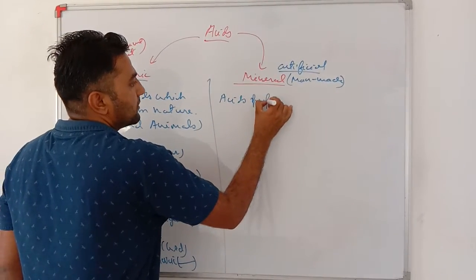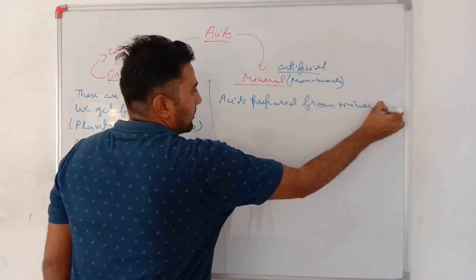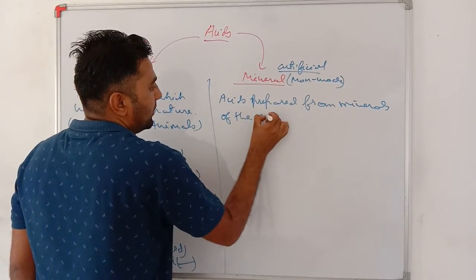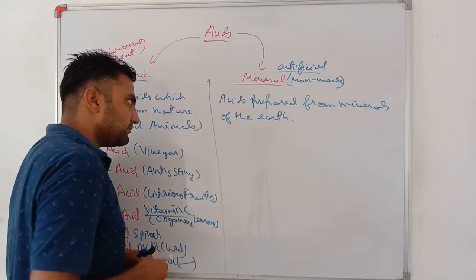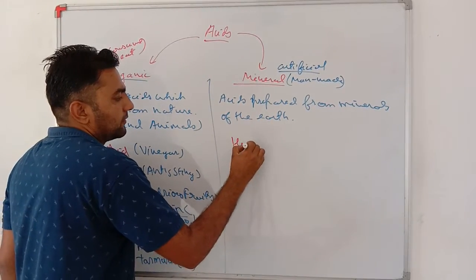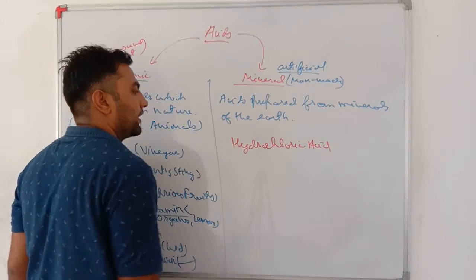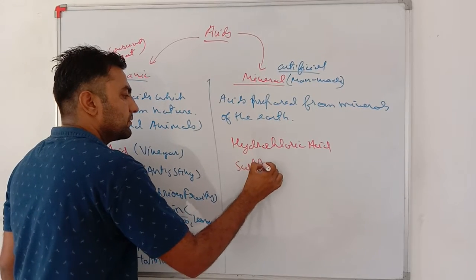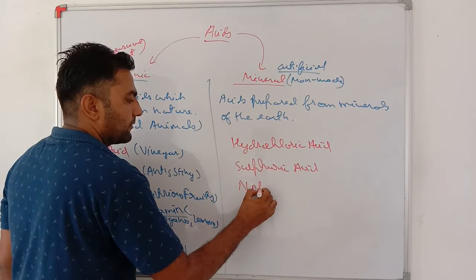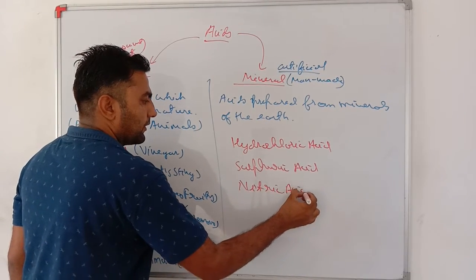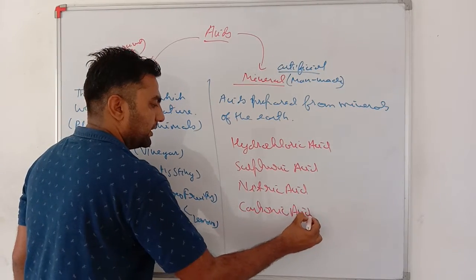Example of mineral acid is hydrochloric acid, sulfuric acid, nitric acid and carbonic acid.